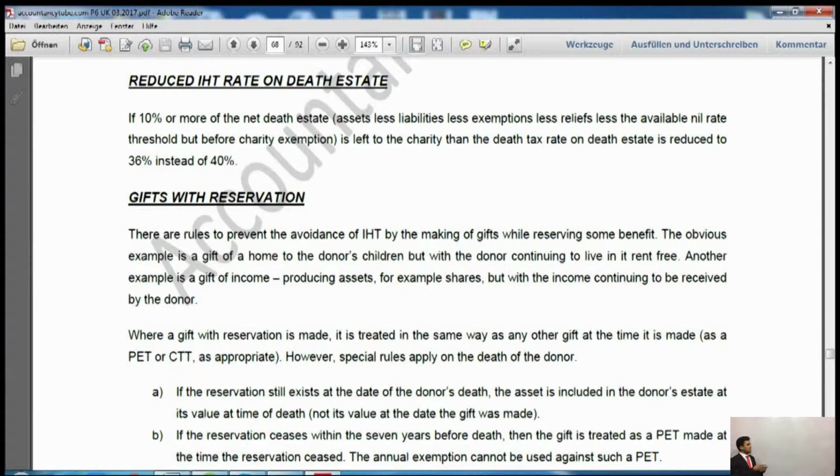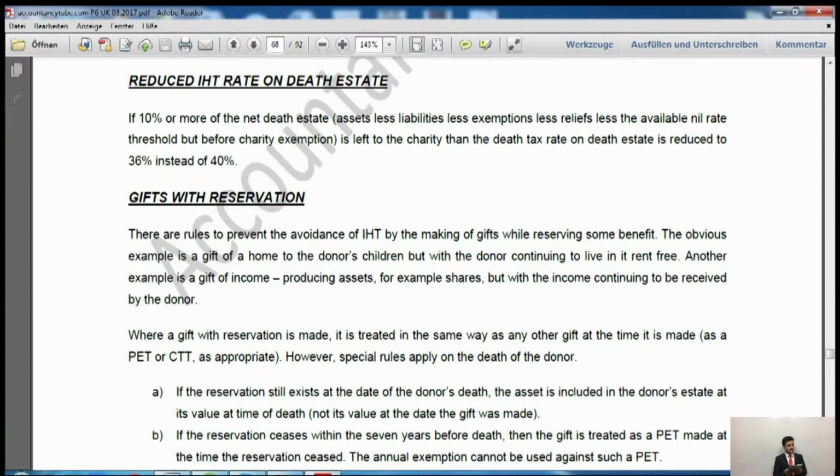So we will have to take out the reliefs, the exemptions, the nil rate band. Whatever the net amount is, before taking out the charity itself, we will have to take 10% of that. Now, if that much has been given to charity, then the reduced rate of tax would be applied, and the reduced rate of tax is 36%.